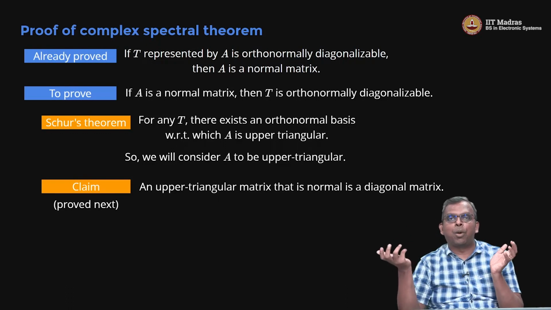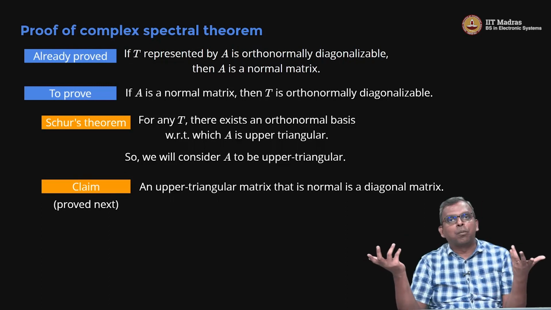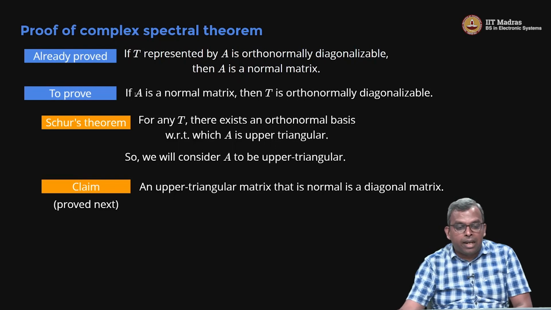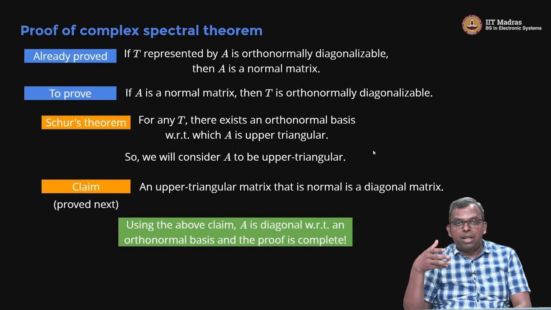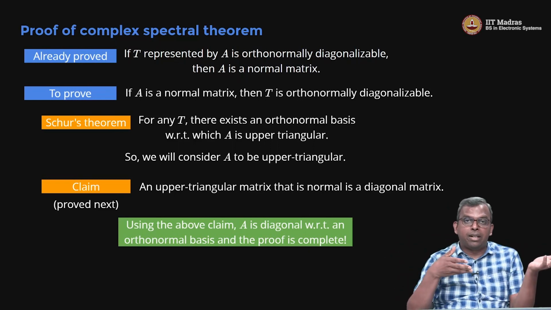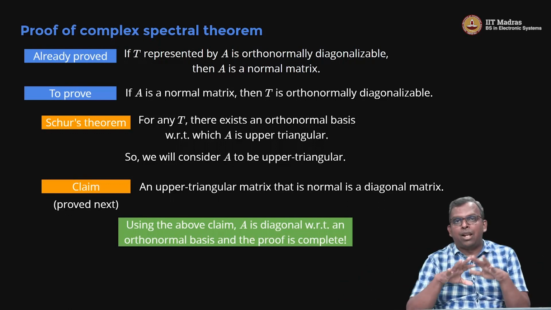We will prove it, it's quite easy, but once you have this claim you are done. Because I already know A is normal, and using Schur's theorem I can assume A is upper triangular, clearly A has to be diagonal. Which means there is an orthonormal basis with respect to which the operator T has a diagonal representation, it is orthonormally diagonalizable, and we are done.